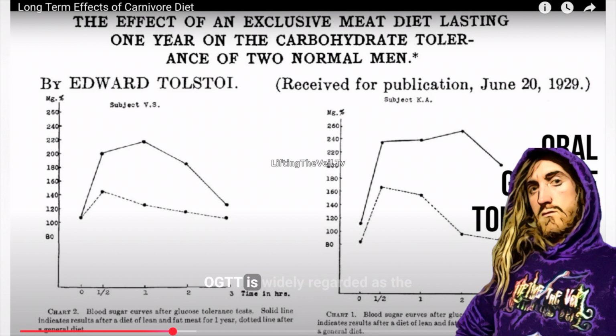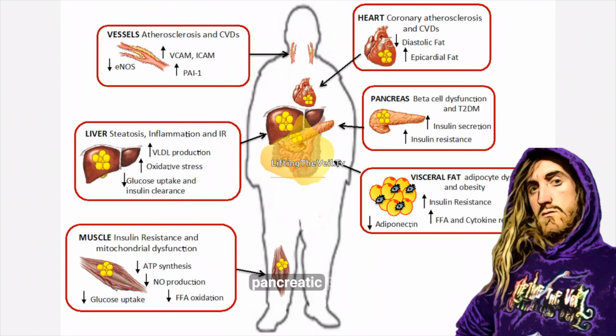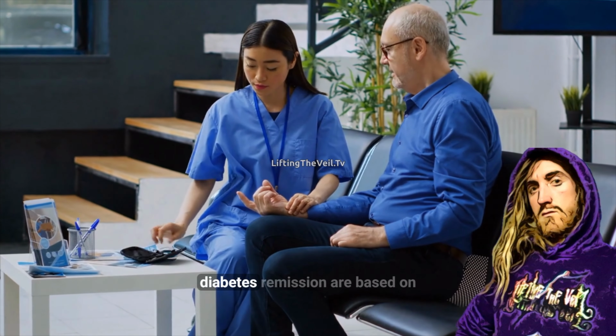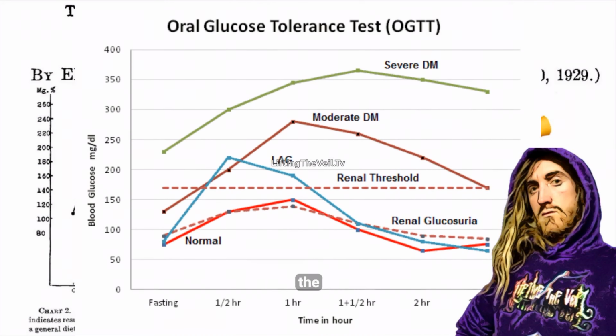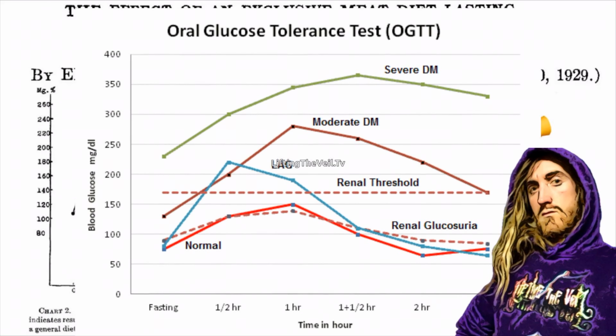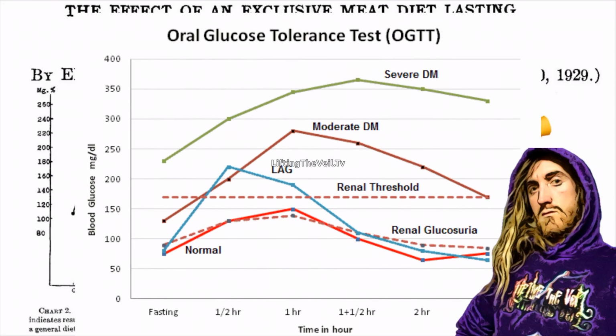The OGTT is widely regarded as the gold standard for diagnosing type 2 diabetes because of its ability to effectively assess a patient's glucose processing capabilities. It is also commonly used to screen for diabetes mellitus, insulin resistance, impaired pancreatic beta-cell function, and other carbohydrate metabolic diseases. While most studies on diabetes remission are based on HbA1c levels, the OGTT remains one of the most essential diagnostic tools for assessing normal glucose profiles.